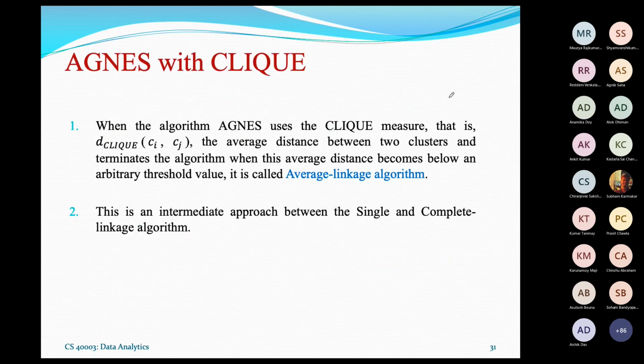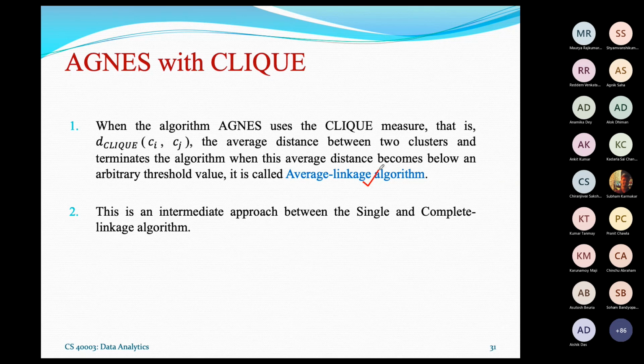Now, Agnes with clique, as I said, is also alternatively called the average linkage algorithm. This is actually a win-win situation between single and complete. Sometimes you are not happy with single linkage, sometimes you are not happy with complete linkage, so why should you not try this clique heuristic? It tries to minimize the intra-cluster distance, and at the same time it avoids breaking down into globular clusters.